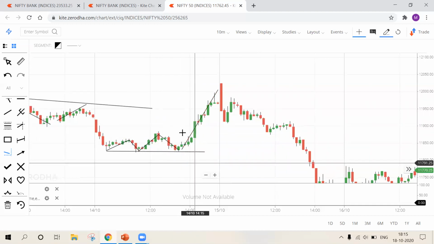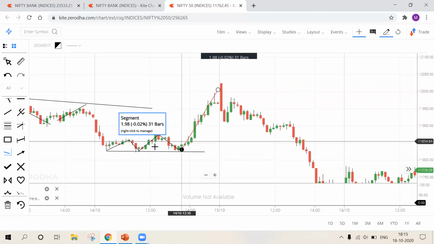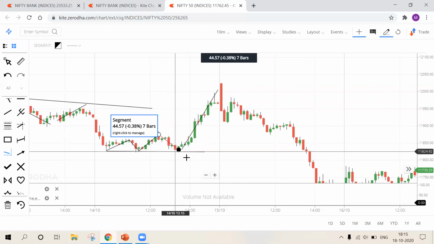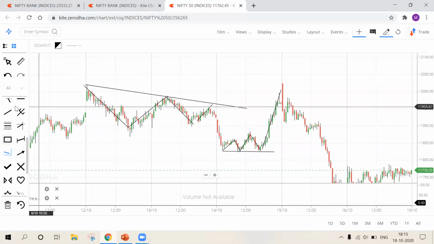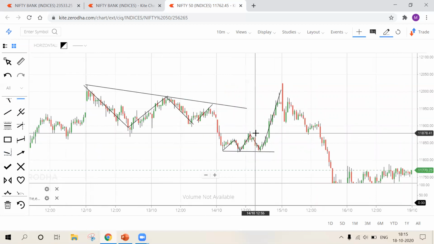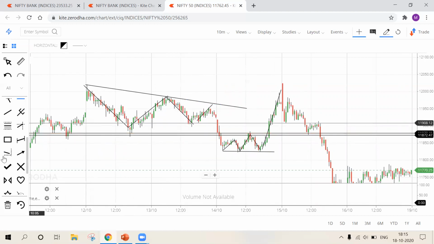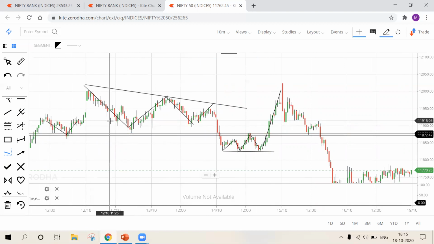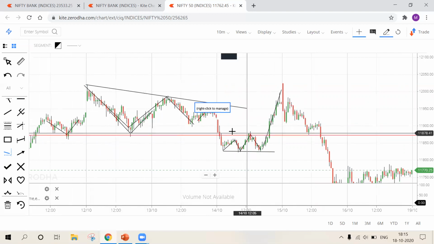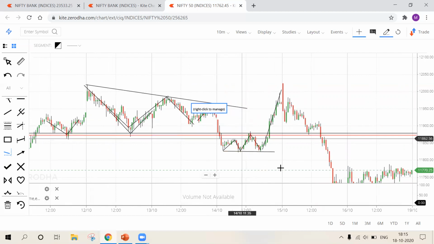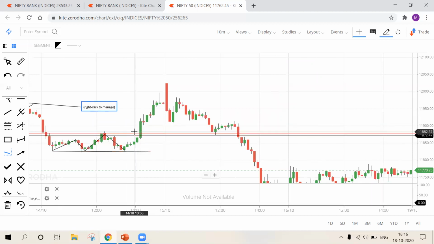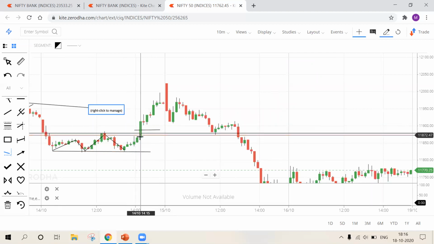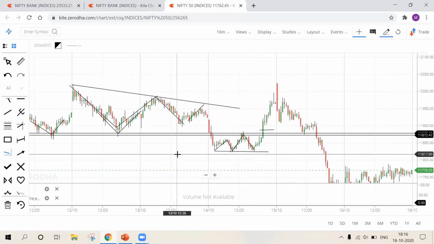But in the index trading strategy, we don't enter immediately after the third rejection from the trend line. We need to take confirmation from strong support and resistance levels as well. Now see, this looks like a good level for me, because it acted as support here and bounced back. Later it acted as support here and bounced back. Now see, it acted as resistance here as well. So I won't enter immediately at the third reaction, but at this point, once the support and resistance level is also broken. That's an additional confirmation.